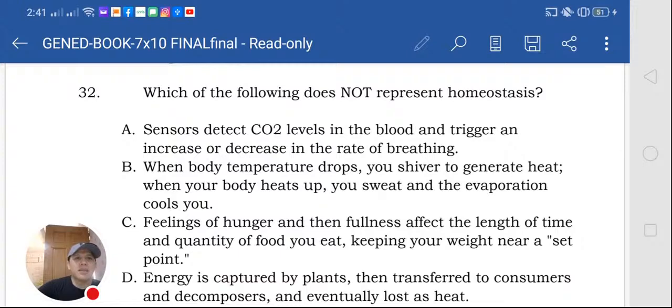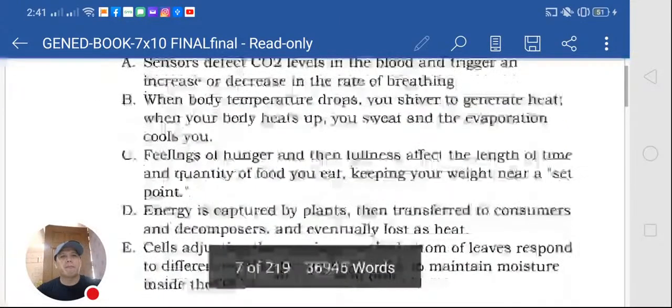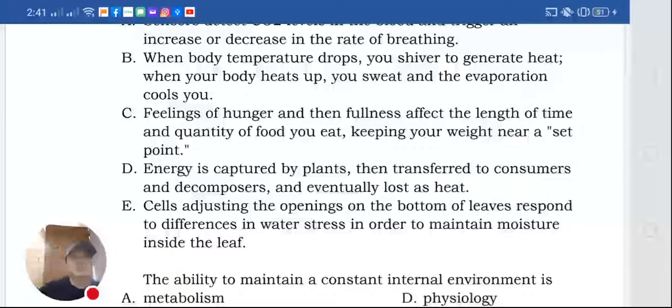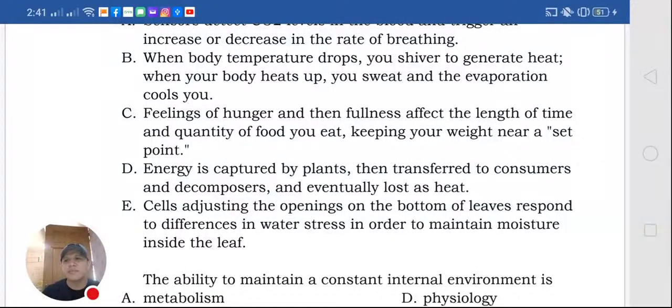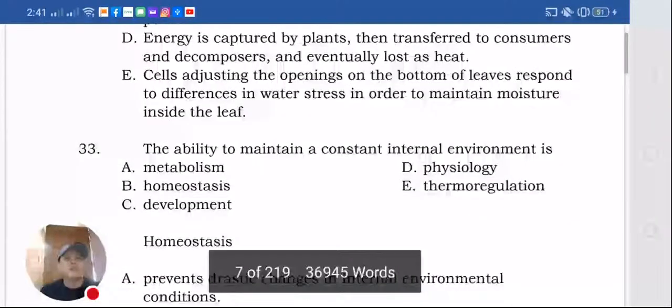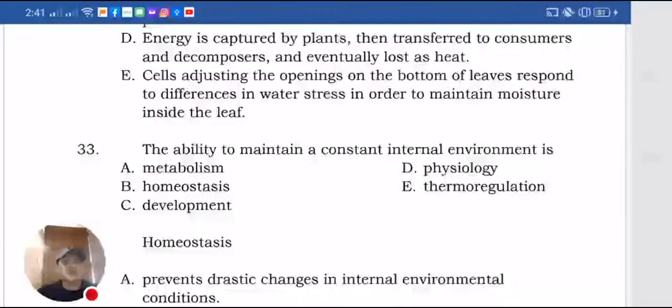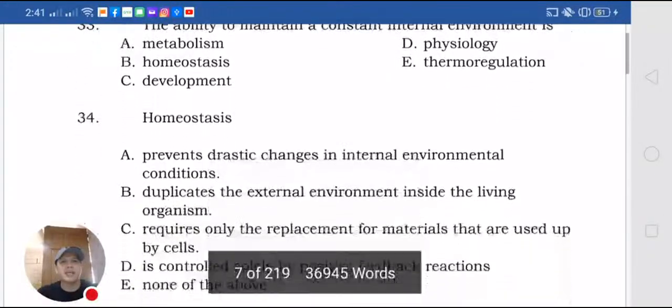Feelings of hunger and then fullness affect the length of time and quantity of food you eat. Yeah, this is again homeostasis, of course. Energy is captured by plants, then transferred to consumers. Okay, so there is no homeostasis in here. So that's just transfer of energy. Next one, the ability to maintain a constant internal environment. What I told you, homeostasis, letter B.